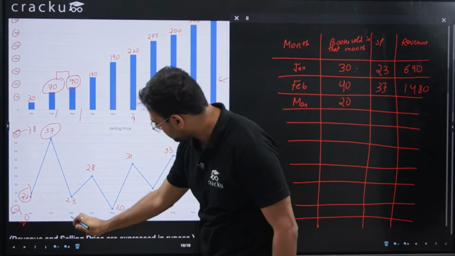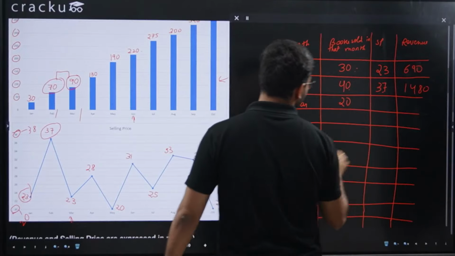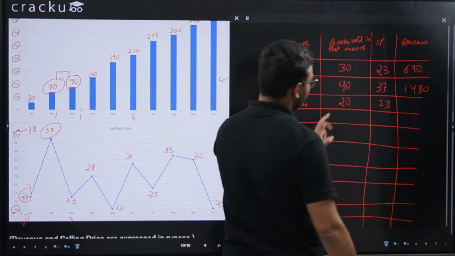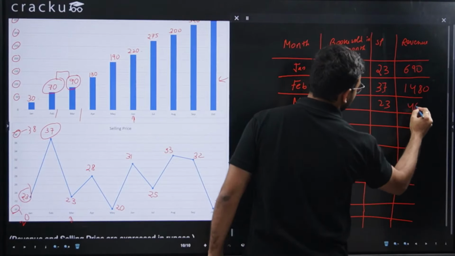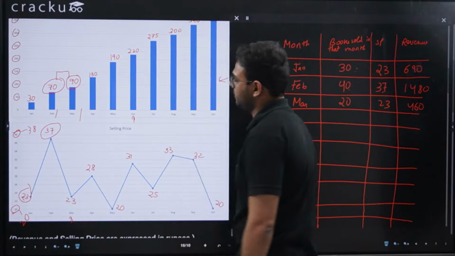What is the price? Price in March is 23. So 20 into 23 is 460, number of books multiplied by the selling price of each book.